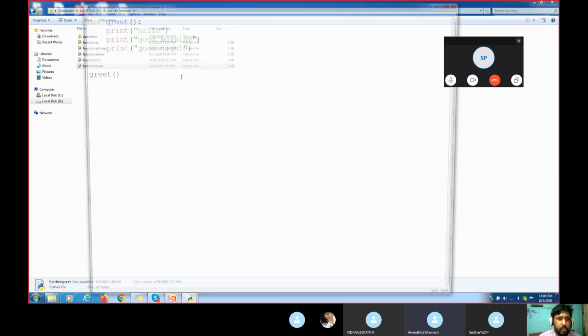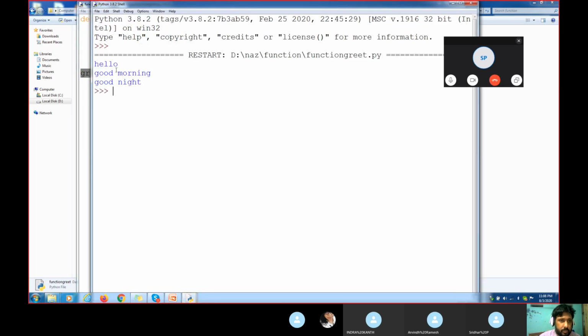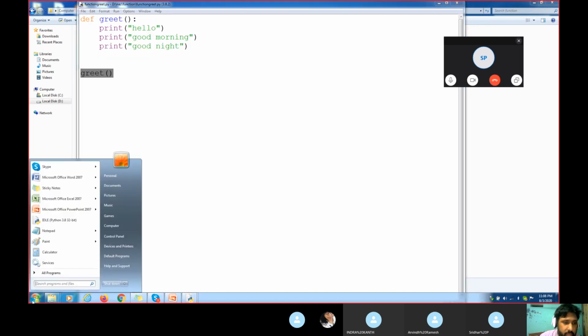Now, one more last example for the function. Define greet, hello, good morning, good night, and we are trying to get the function greet. When I run this, hello, good morning, night. I want to get all of these in the command prompt.